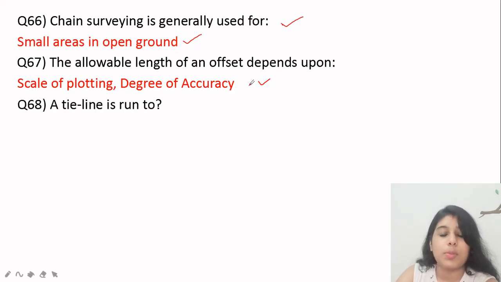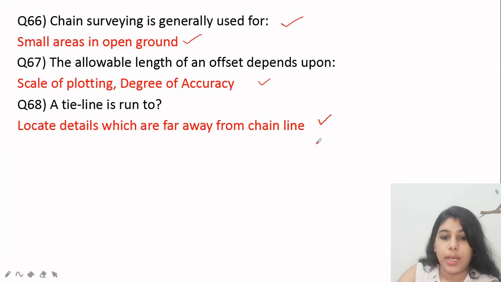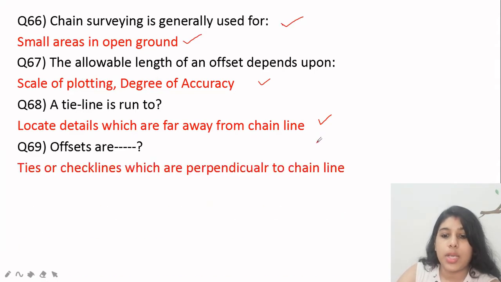Next is a tie line. What is the purpose of a tie line? To locate the details which are far away from the chain line. We have studied all these portions before as theoretical basis. So how it will come as an MCQ question and answer, that we are going to discuss today. Those who missed the theoretical session can please go back and rewatch the videos, so you will get more response. Then the next one: offsets are the ties or check lines which are perpendicular to the chain line.